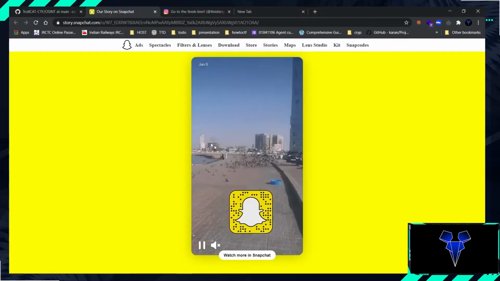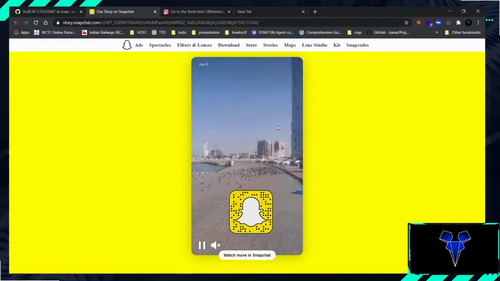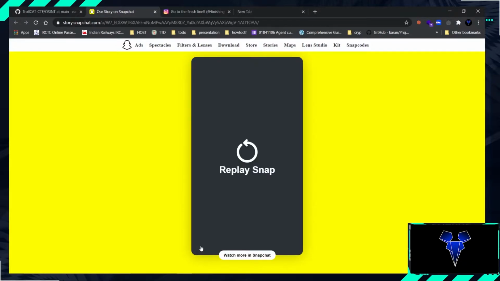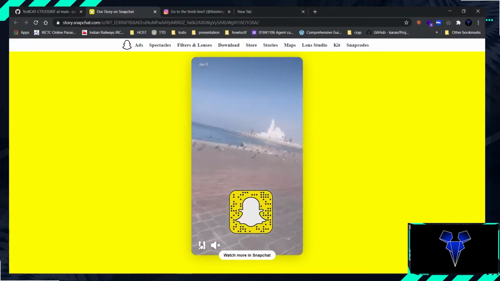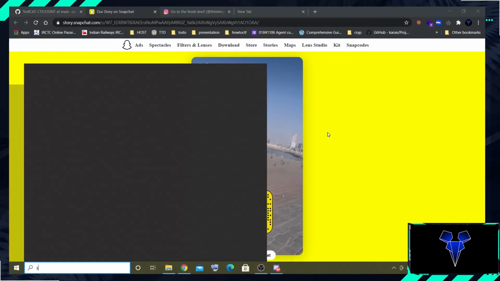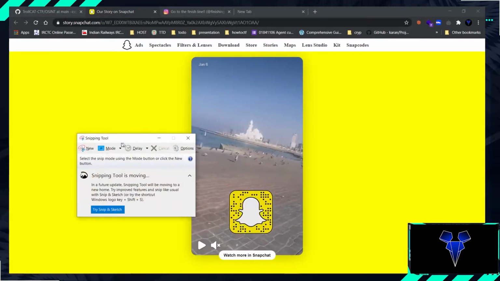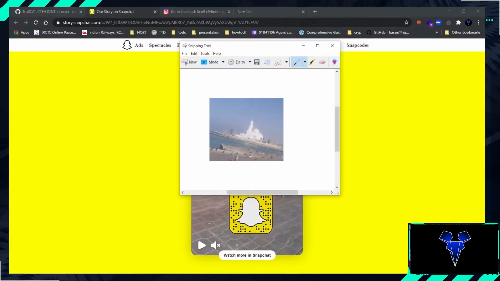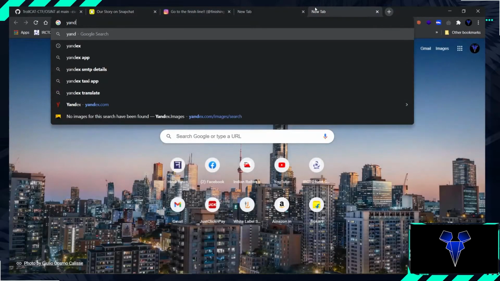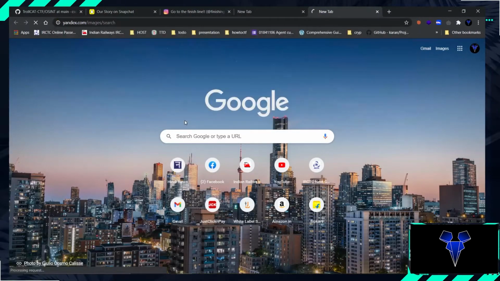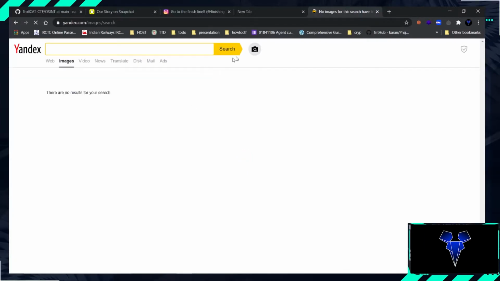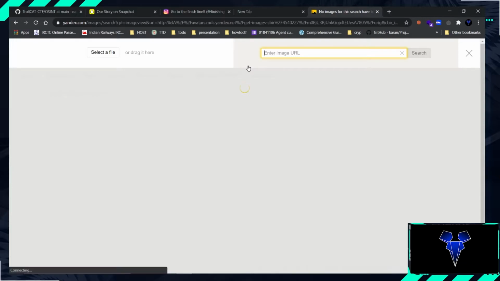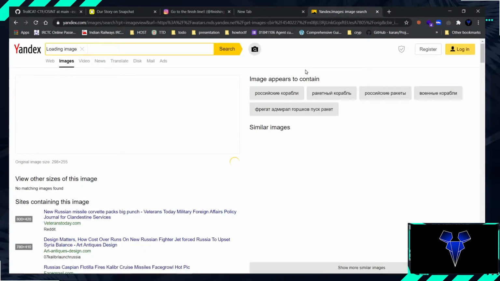So there is one building and there is this second building. I am guessing he put that in one of these buildings. So let's just pause it right here, take a snip of this, and reverse search the image. For reverse image search, I always use Yandex because it is one of the best. So let's just paste the image here and see.